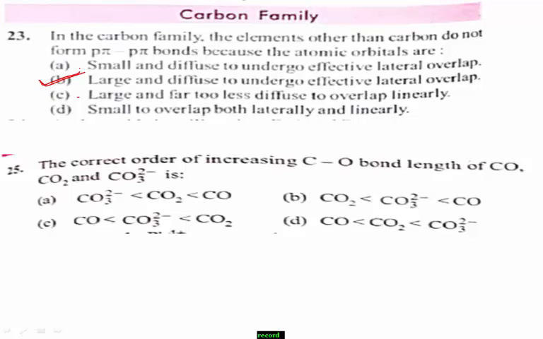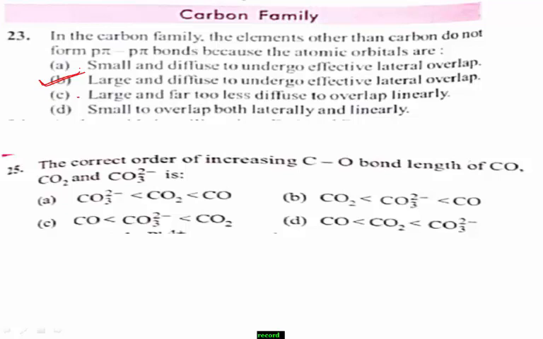Observe the question carefully, and observe the given options also. Order of CO, CO2 and CO3 2-.